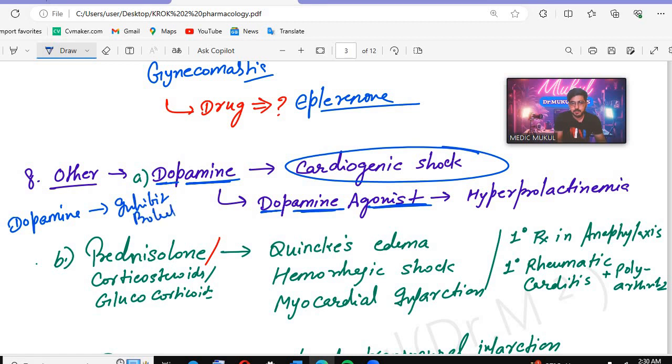That's why we can give a dopamine agonist in which condition? Hyperprolactinemia. Which drug will be given? The dopamine agonist. Which drug is contraindicated in ventricular extrasystole?